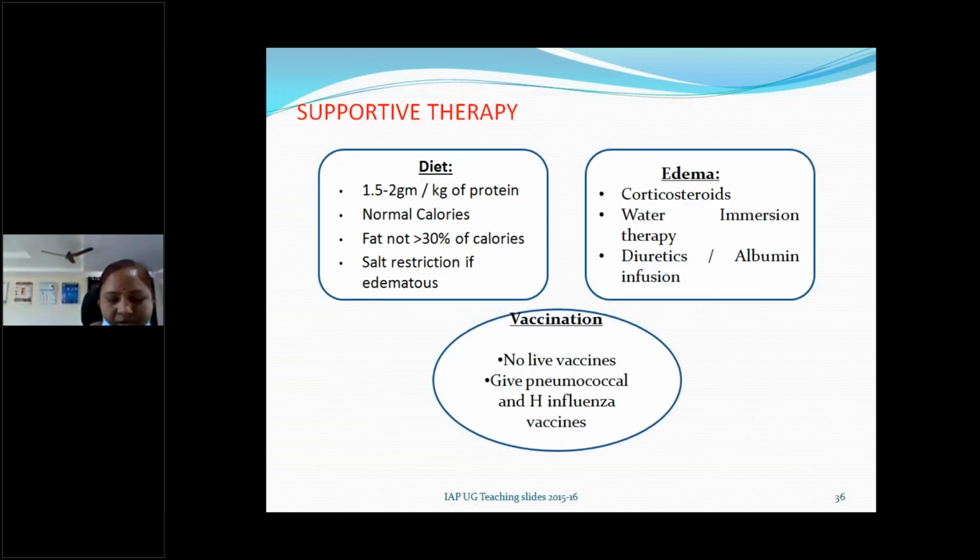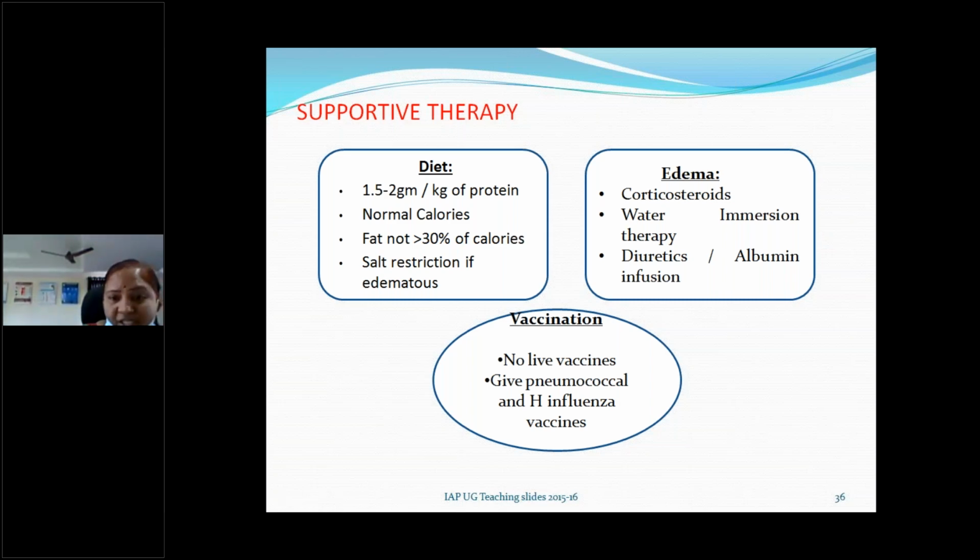So restricted salt intake, edema management, complication management and vaccination in the general care, and corticosteroids in the specific. Coming to the supportive therapy, diet usually we give 1.5 to 2 grams per kg of protein, and fat should not be more than 30% of the calories, and salt restriction if edema is there. Corticosteroids usually have diuretic action also, but it takes around 1 week to 10 days to produce diuresis by steroids. So if there is severe ascites causing distress, then only we will use diuretics. Water immersion therapy we won't use. Previously, in the golden days, they used to use it, but diuretics like loop diuretics, furosemide, or if you want a potassium sparing one, you can use spironolactone along with furosemide.